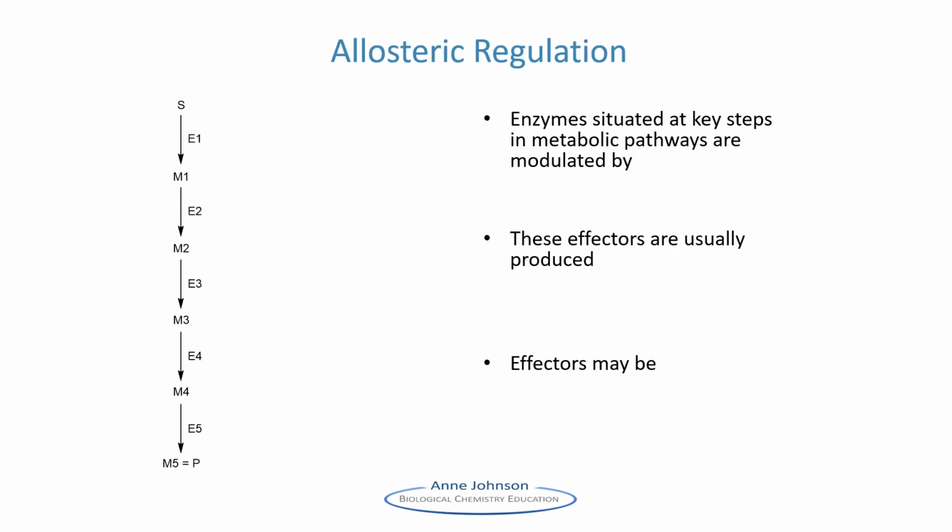The enzymes exhibiting non-Michaelis kinetics are situated at key steps in metabolic pathways. In many cases, the allosteric effectors are produced elsewhere in the pathway. These types of effectors may be either feedback inhibitors, produced further along the pathway, or feed-forward activators, produced earlier in the pathway or in a complementary pathway, and indicating an abundance of these metabolites and therefore of starting materials.